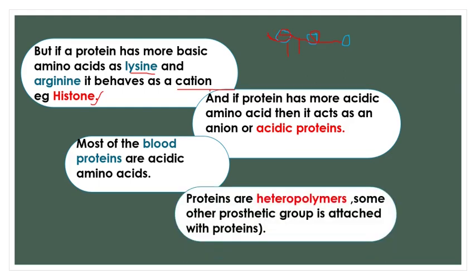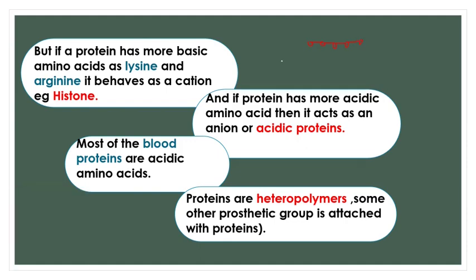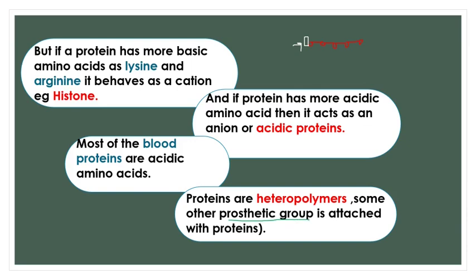Proteins are sometimes heteropolymers. Heteropolymers means what? They are not always simple chains of amino acids. Sometimes along with the chain of amino acids, they may have some metal ion, or some other group attached. They may have a salt, or some mineral present. So they are heteropolymers. Different types of constituents are present in a protein chain, not only amino acids. This separate thing other than the amino acids present in a protein is called the prosthetic group. So heteropolymers consist of these prosthetic groups.